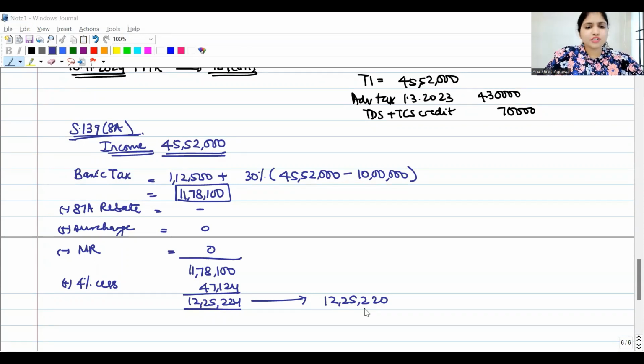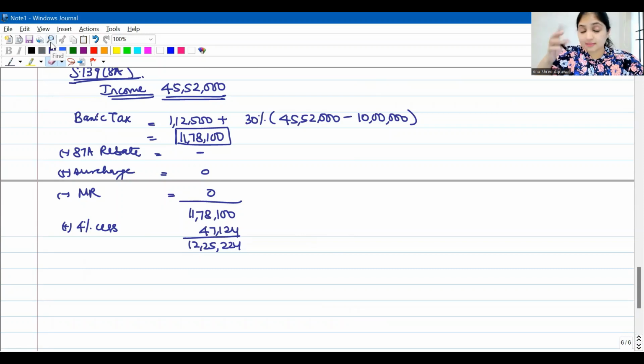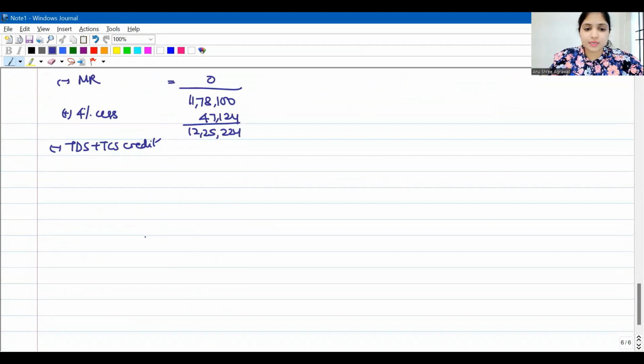Till here understood? Nothing much I did. I just calculated his tax liability. But wait, even before rounding off, the assessee has paid advance tax, TDS and TCS credit, and will enjoy all that, right? So he has TDS plus TCS credit of 70,000, and he had also paid some advance tax during the year. So what is the net number here?